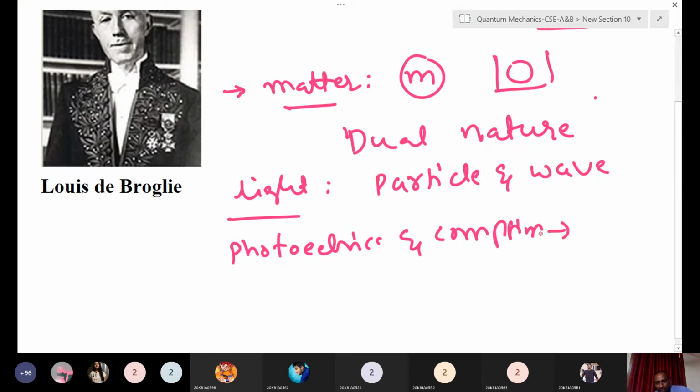In the photoelectric effect and Compton effect, is light wave or particle? Anybody? Both natures. Yeah, actually light has both natures, but when we explain the photoelectric effect and Compton effect, we have taken it as particle behavior, particle nature.